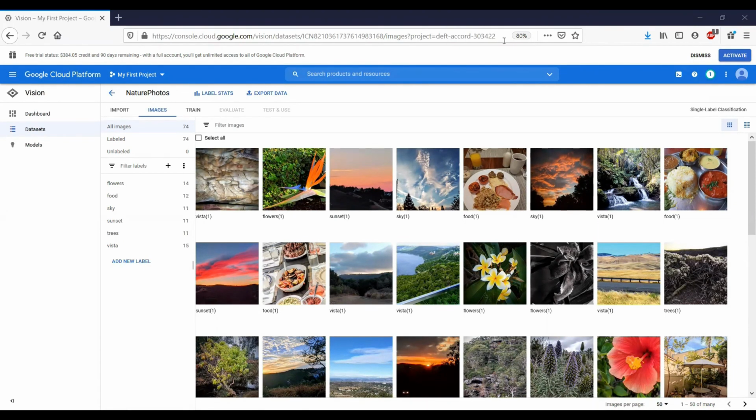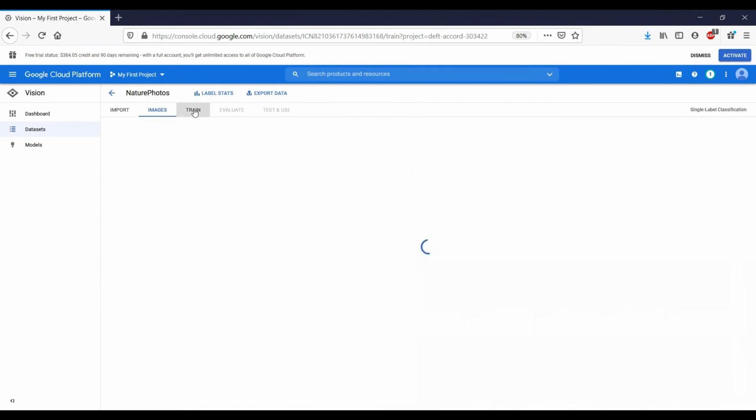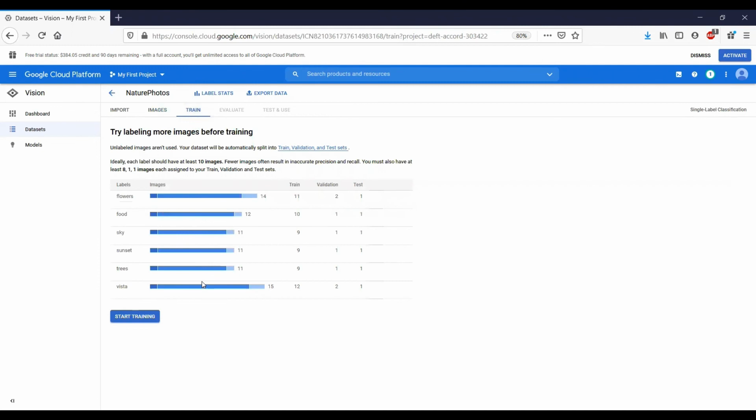So the next step in this process, after you have uploaded your labeled data, is to train your model. We have explored our dataset previously, and we saw the different categories for our photos. So now let's move on to training. In addition to Google automatically selecting the most appropriate model, Google will also select the hyperparameters, and these are parameter values such as batch size, training size, and so on.